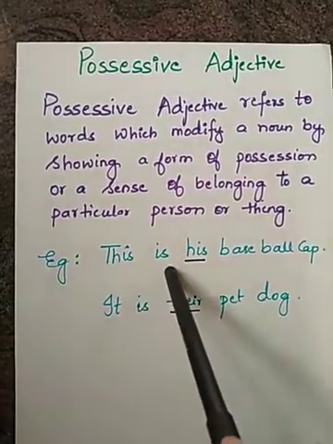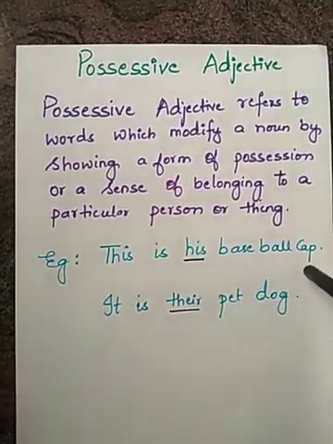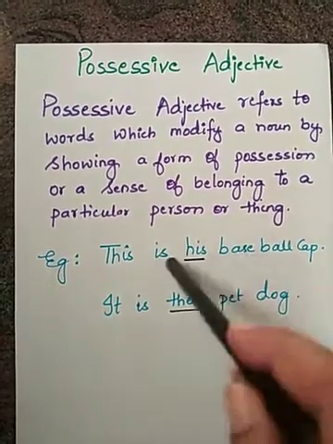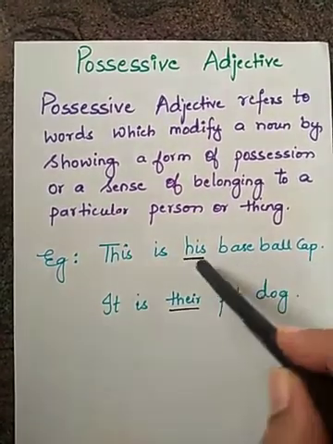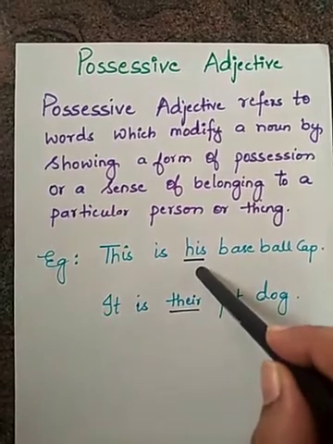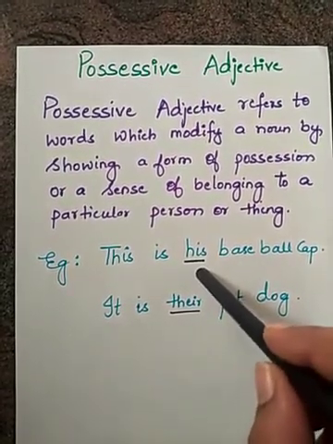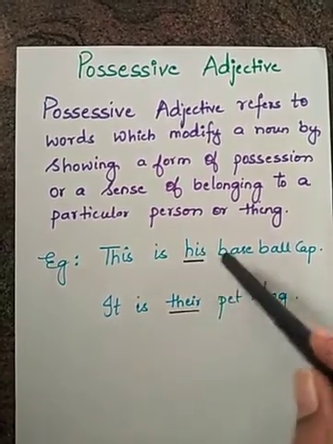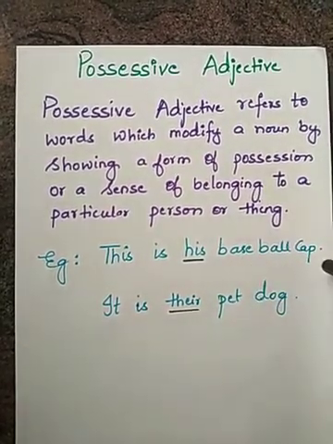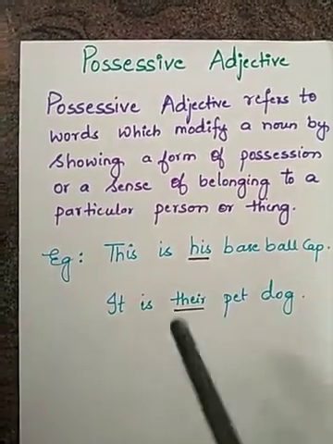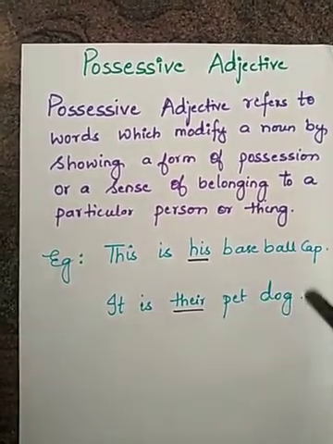Examples: this is his baseball cap. In this sentence, his is a possessive adjective because it modifies the noun baseball cap.